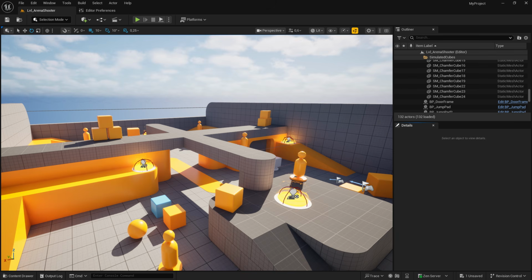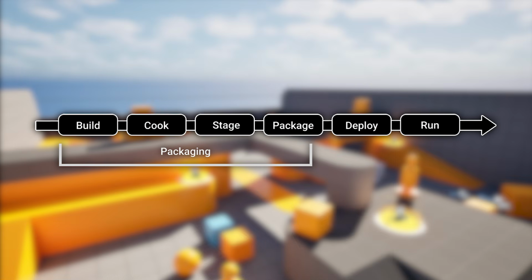To get ourselves familiar with packaging, let's first understand what a build operation is. Build operations are the various processes necessary to share a game project with players. These operations ensure that assets, code, and settings are compatible for their intended target platforms so that the process of shipping a game to multiple platforms can be simplified. Packaging itself is a build operation made up of multiple stages in the process of distributing a game. As an example, if we want to package our game to Windows devices, the build stage will compile the executables for the selected platform, in this case Windows.